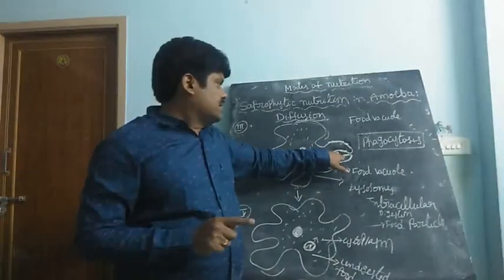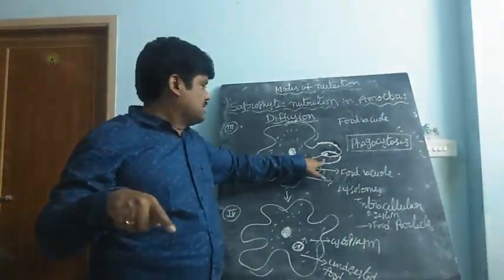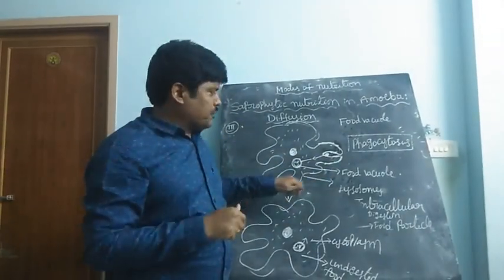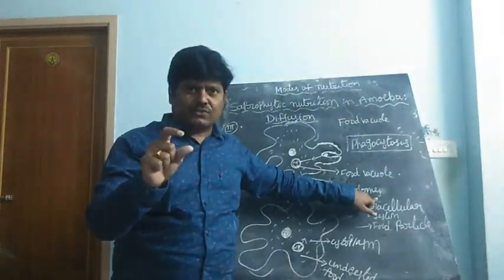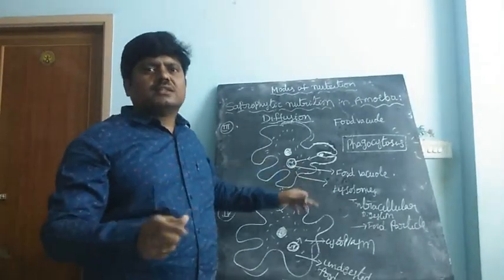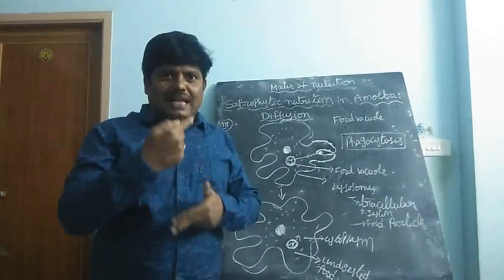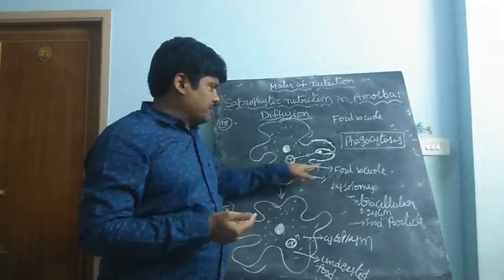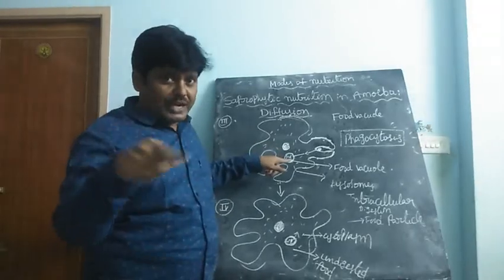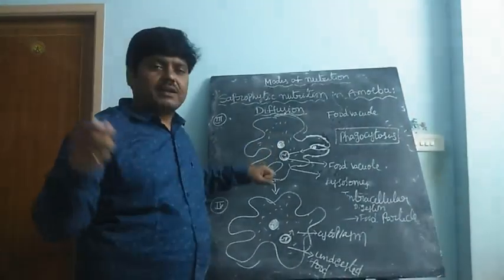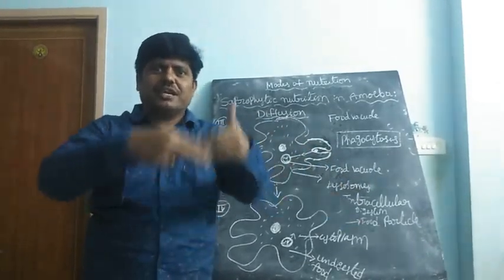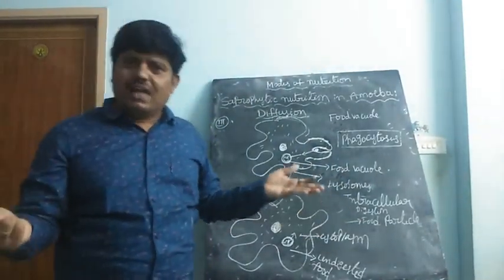Next, the third diagram indicates that the food particle enters into the food vacuoles. The food vacuoles contain some lysosomes, which release some enzymes. With the help of the enzymes, the food particles are digested. The digested food is released from the food vacuole into the cytoplasm, the fluid present inside the amoeba body, which supplies this digested food, meaning energy, to the complete body of the amoeba.